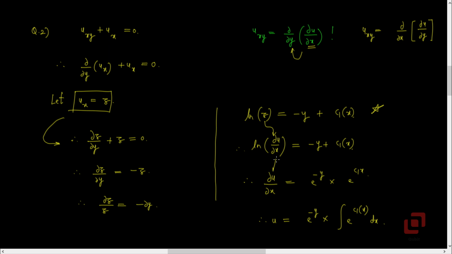We again separated the variables, and ultimately we got the solution as u equal to e^(−y) times the integral of e^(c1(x)) dx. Just like the first question, c1(x) can be any function of x. And no matter what function you write here, our solution will always satisfy the given partial differential equation.